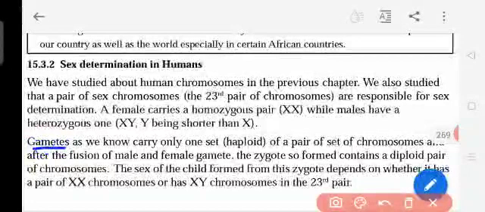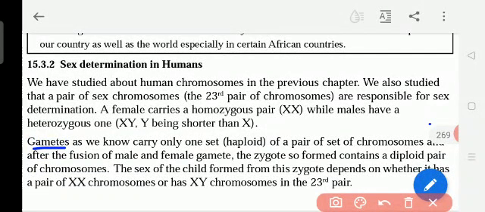Gametes means the reproductive cells are called gametes. So many times I repeated, understand properly what a gamete is, because this name will come in another lesson also, which is in chapter 15. Growth, development, reproduction, life processes, in that lesson we get all these words. So again I cannot repeat it, understand properly.